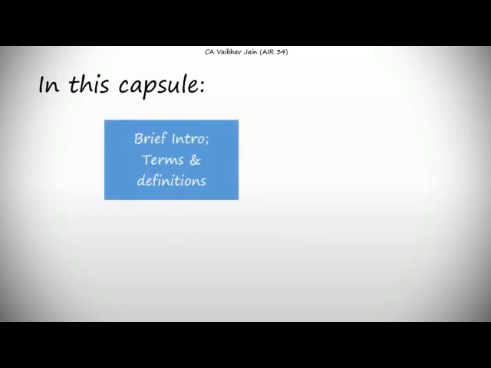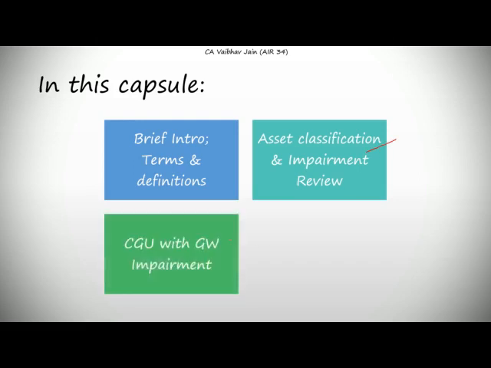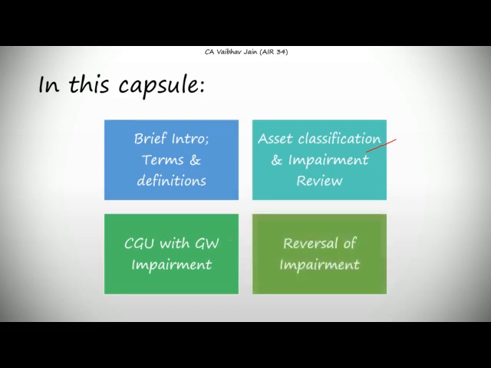So in this video we'll be covering four things. First will be the brief intro, terms and definitions. Secondly, I have made a topic, asset classification and impairment review. Thirdly will be how a CGU with goodwill is impaired, and fourth is the reversal of the impairment.